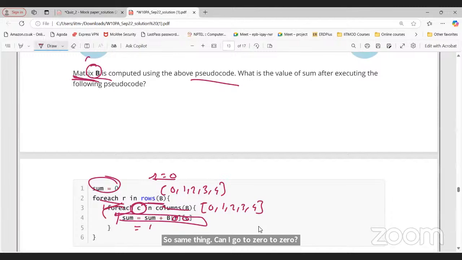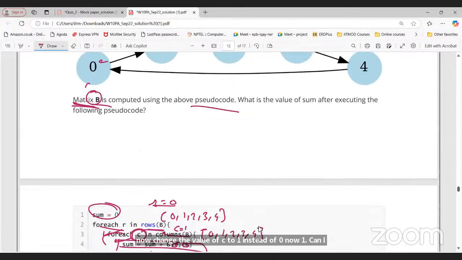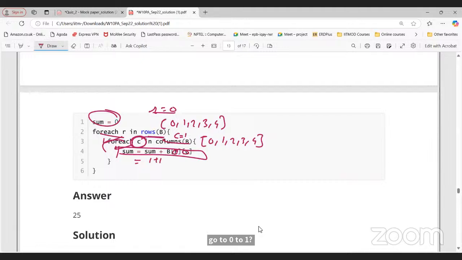Now change the value of C to 1 instead of 0. Now, can I go from 0 to 1? Yes, sir. 0 to 2? Yes, sir. 0 to 3? Yes. 0 to 4? Yes, sir. So that will be 5 for 0, for R equals 0.